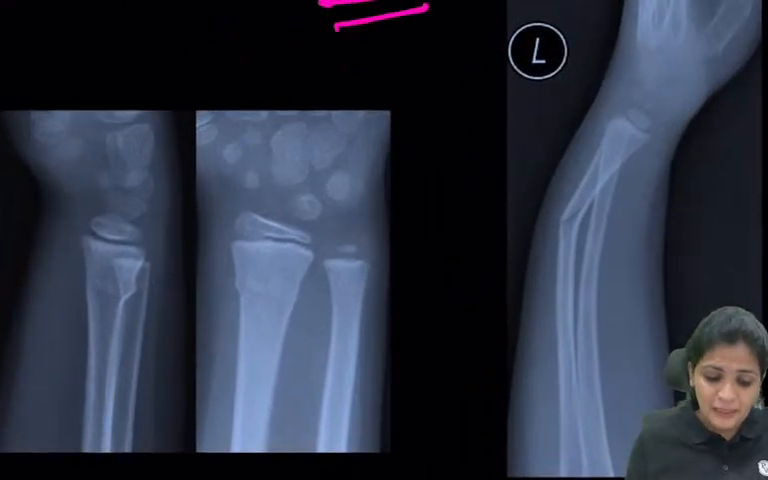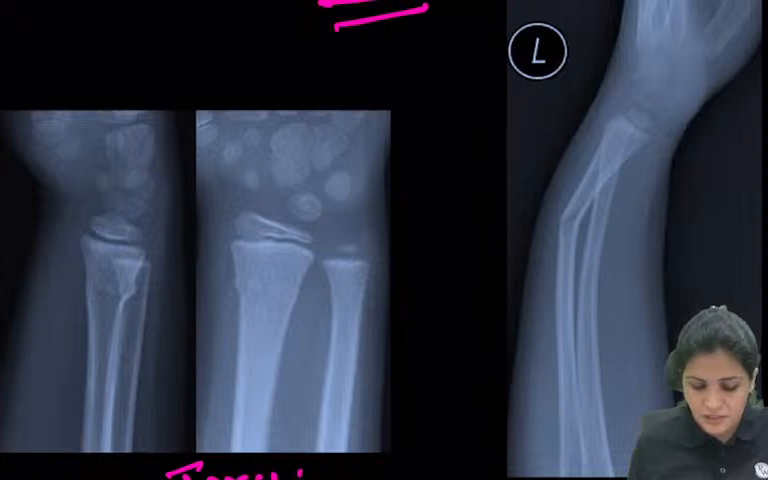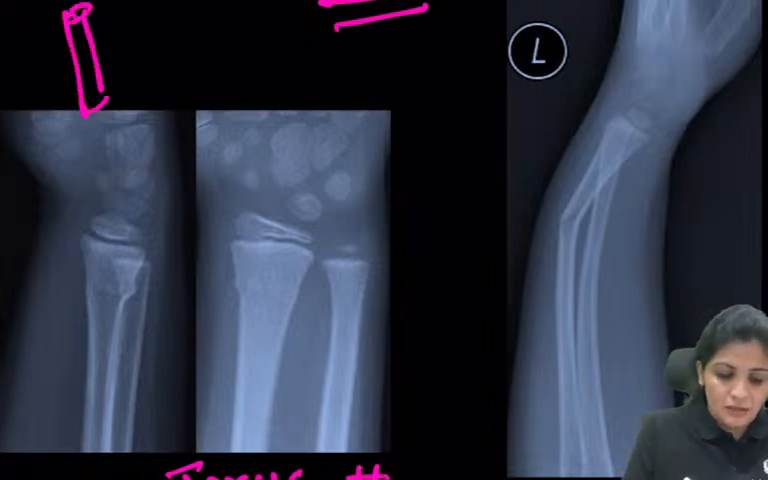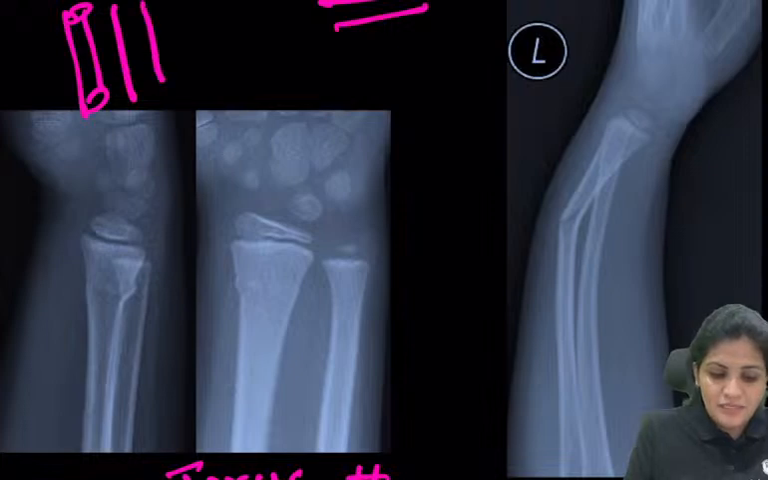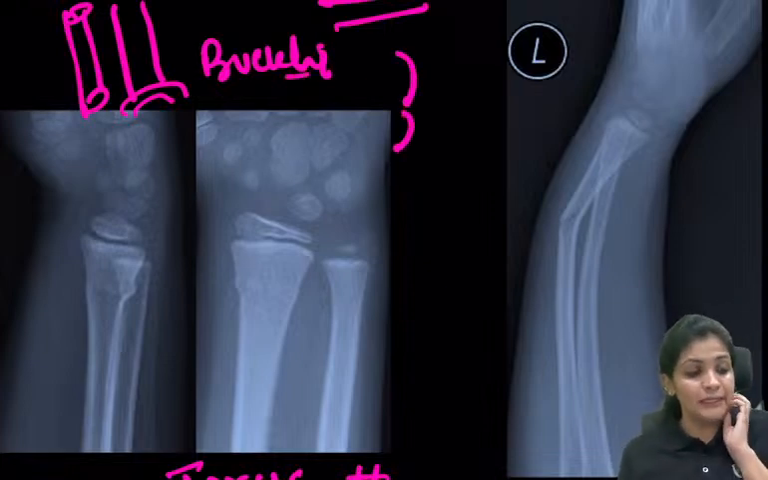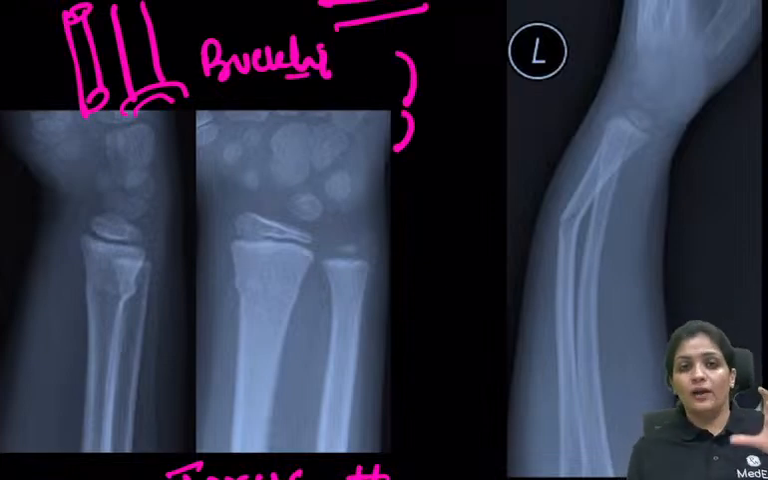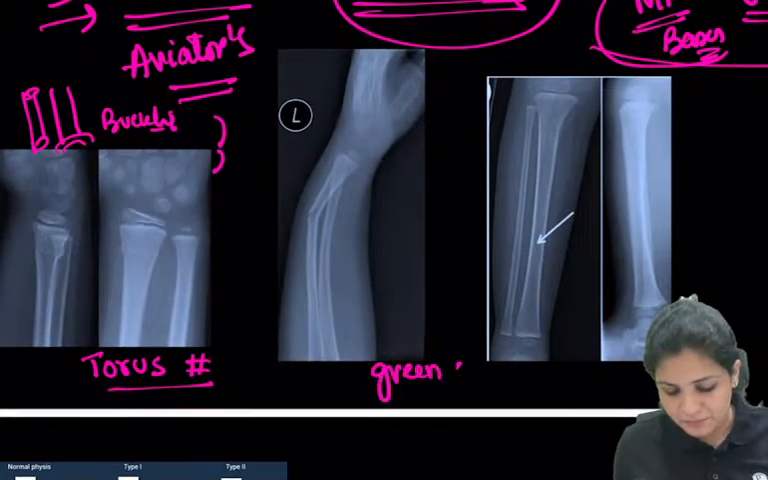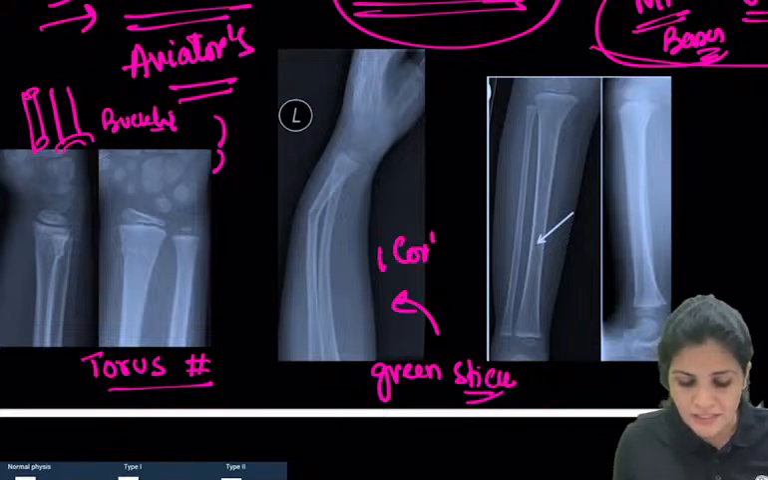Just to remember the names, the buckling is called the torus fracture. Usually this is given the name of pillars. Whenever there are pillars like this, there's some bulge like this, right? So this is called the buckling or the torus fracture. And this is your green stick fracture. One cortex is breaking.